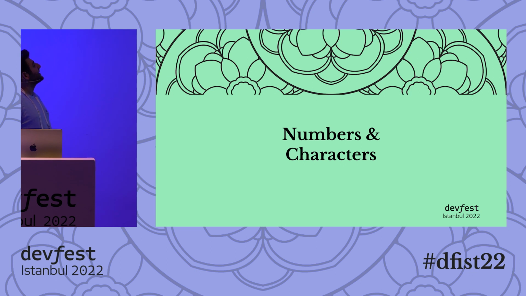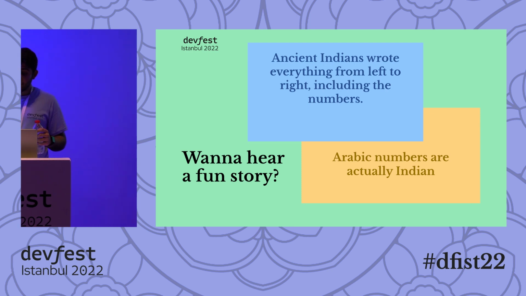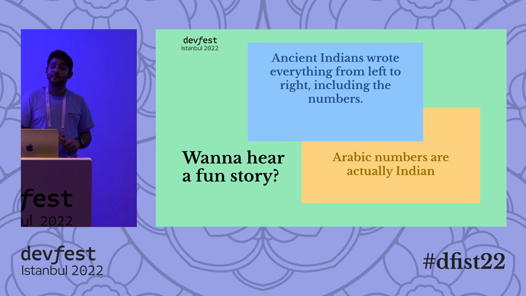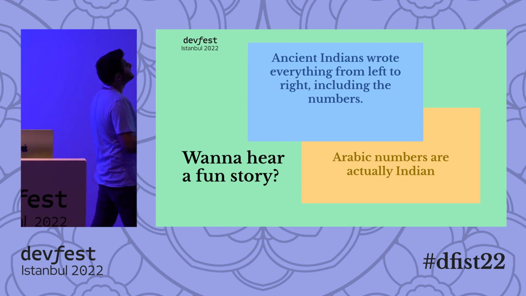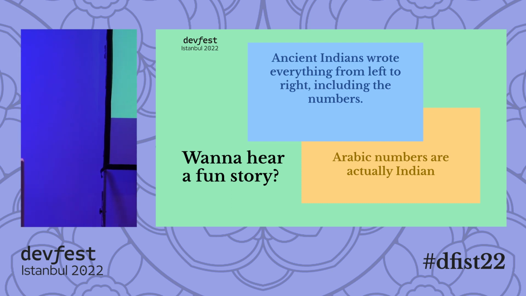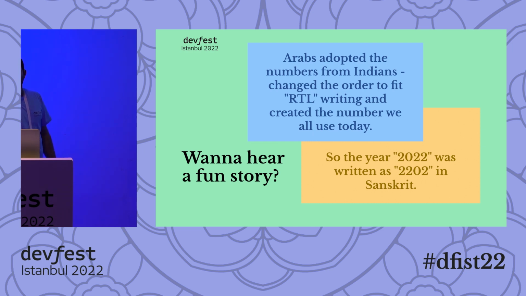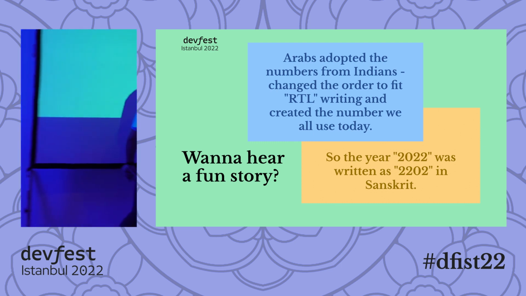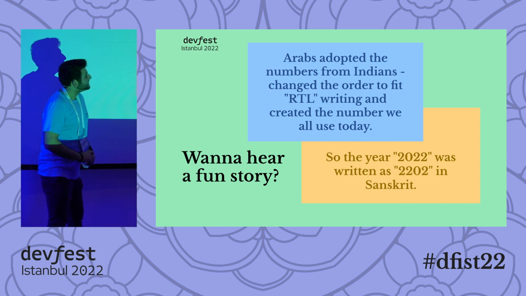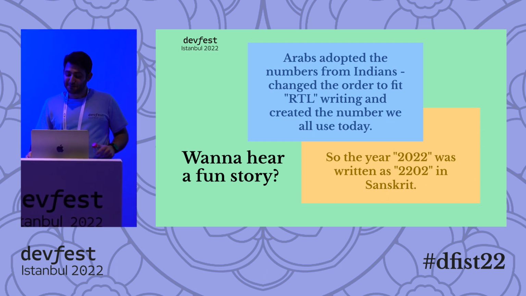Numbers and characters. Okay. So, did you know Arabic numbers are actually Indian? The thing is, the numbers that we use right now are Indian as well. So, the ancient Indians wrote everything from left to right, including the numbers. So they were writing their numbers from left to right as well. Let's see the story. Hundreds and hundreds of years ago, someone who speaks Sanskrit tried to write 2022. So today we write it like 2022, right? But he wrote it as 2202 because they were also flipping the numbers.